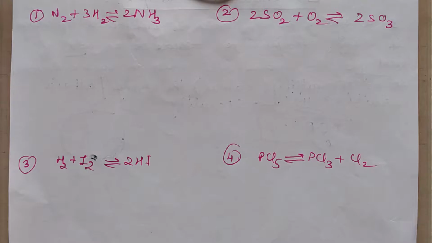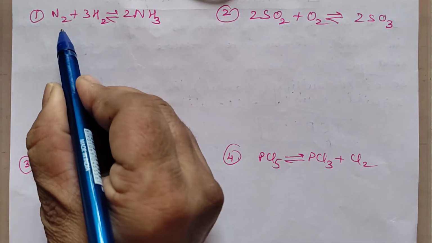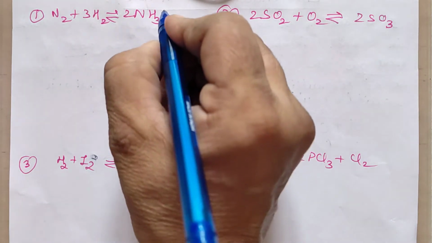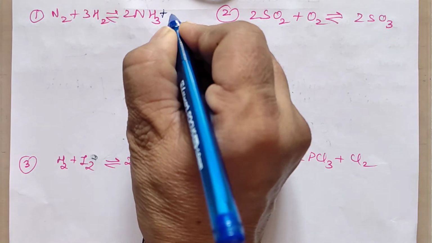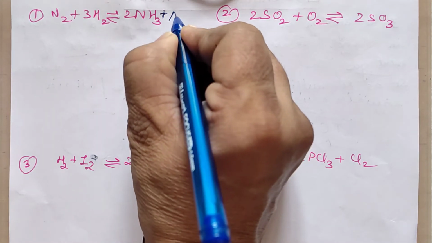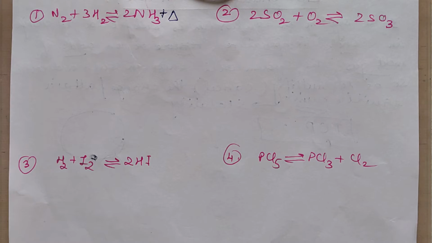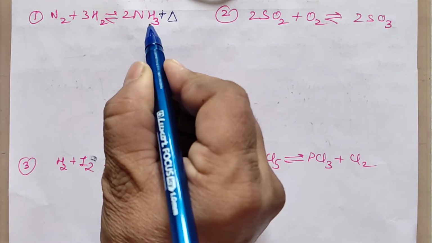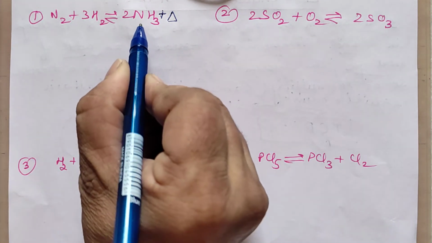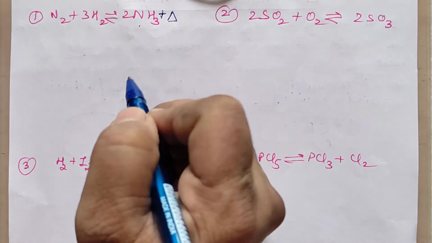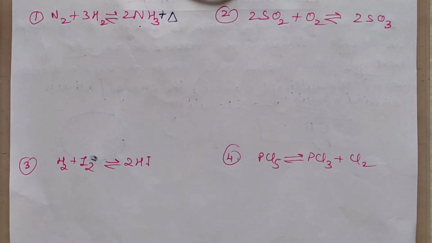Fine. Now let us apply Le Chatelier's principle to these four equations for better understanding. See this one. It's an exothermic reaction. In this case, we can say heat is liberated. Some heat is liberated, so that will be given to you in the equation. You needn't learn how much value is liberated. This is given out, exothermic. So what are the necessary conditions for getting more of ammonia? Okay, let us understand that.